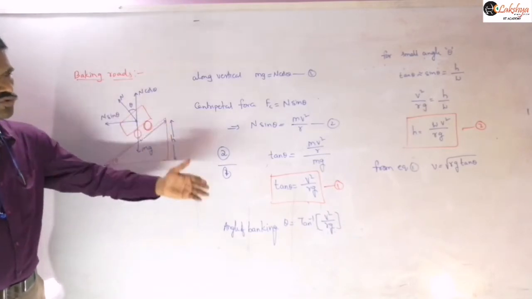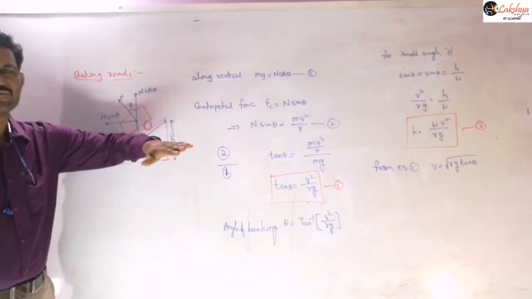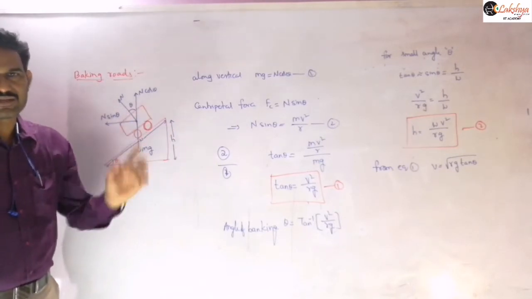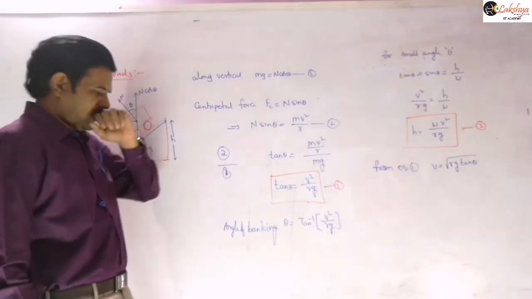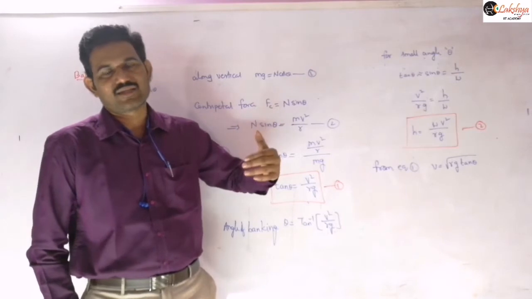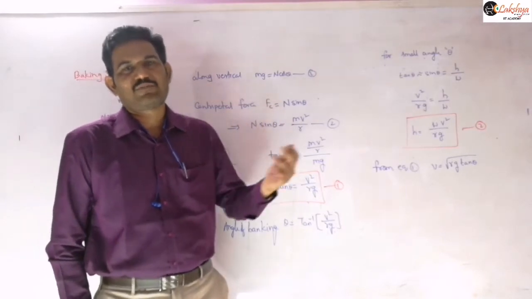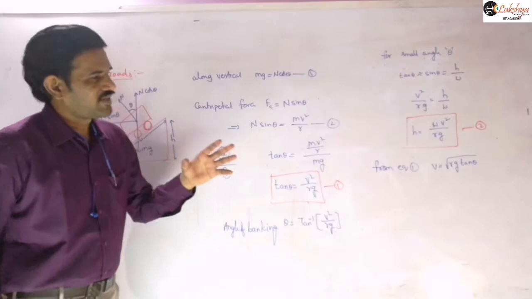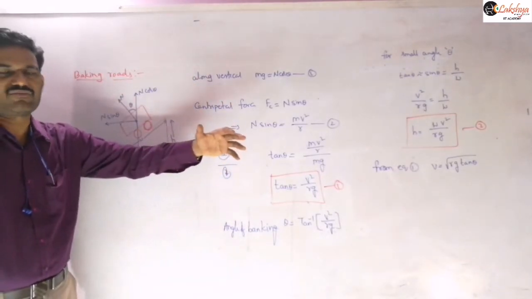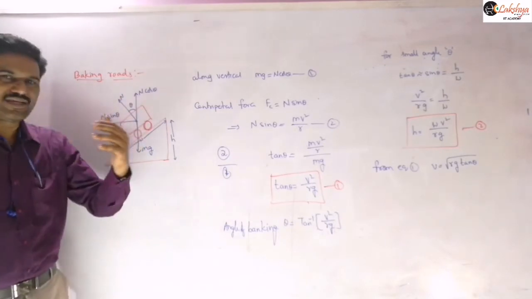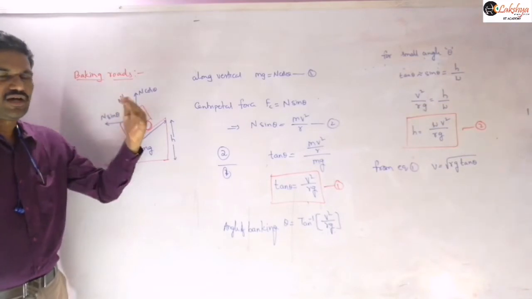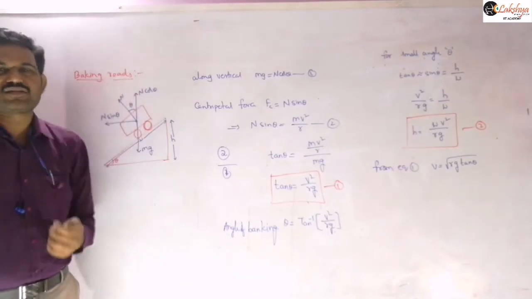And so even though the road is rough, there is no role of friction. The frictional force will become zero if the vehicle is traveling with that velocity. If the velocity is more than this or less than that, there is a tendency for slipping of the vehicle. If the vehicle is traveling with this velocity, you can call that the critical velocity. Then there is no tendency of the vehicle to slip in outward direction, downward direction or inward direction, and so it will take the turn safely.